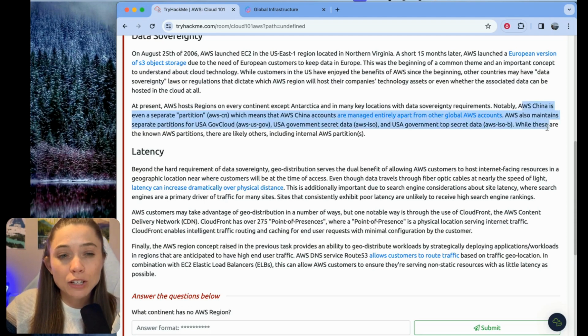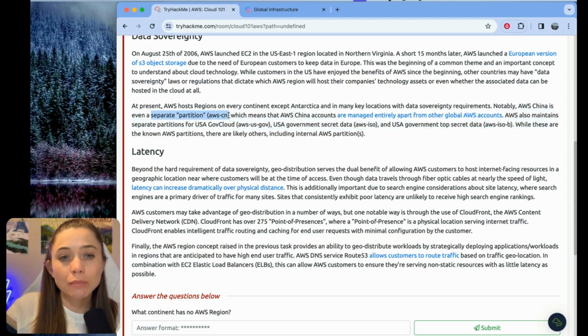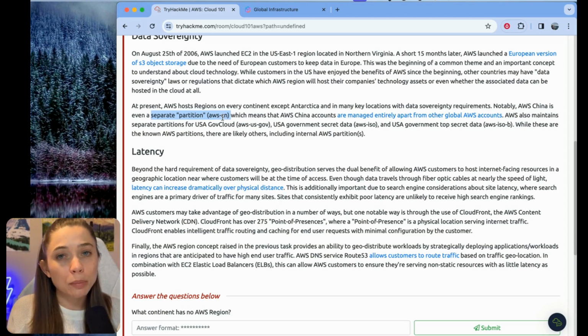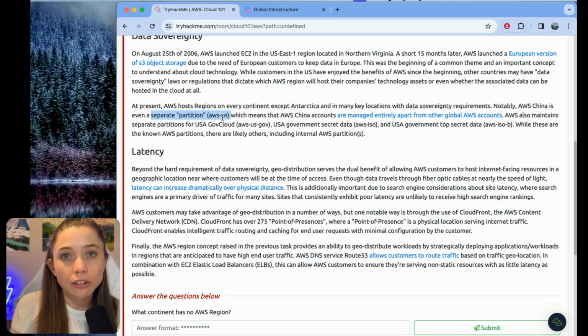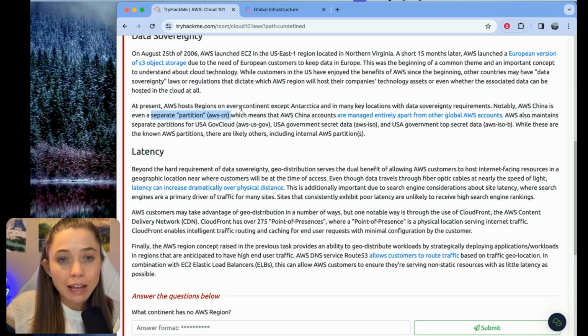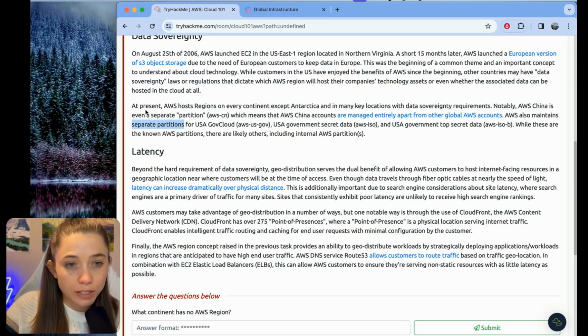It mentions how AWS China is on a separate partition of the cloud, and what separate partition means is that basically there's like a hard boundary between the China region and other AWS regions. It's completely separate. Whereas other commercial regions like US East 1, the European regions, any other region you've probably heard about, they are more interconnected. AWS also has separate partitions built for different government use cases as well.